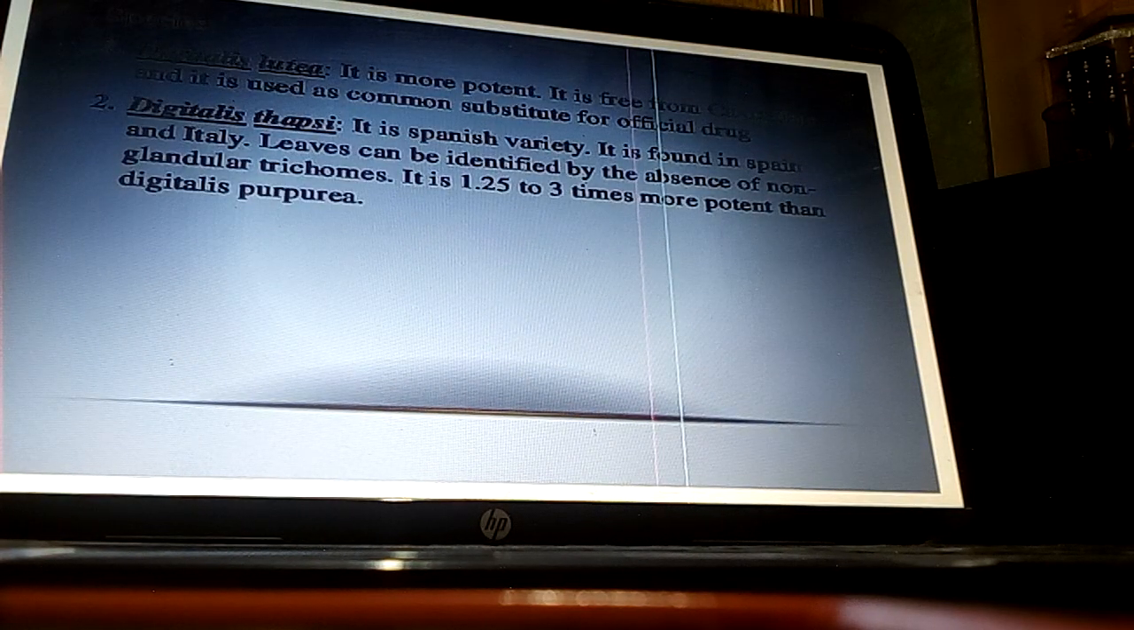Digitalis lutea is more potent and is free from calcium oxalate and used as a common substitute for the official drug. Digitalis thapsi is a Spanish variety found in Spain and Italy. Leaves can be identified by the presence of non-glandular trichome, and it is 1.25 to 3 times more potent than Digitalis purpurea.